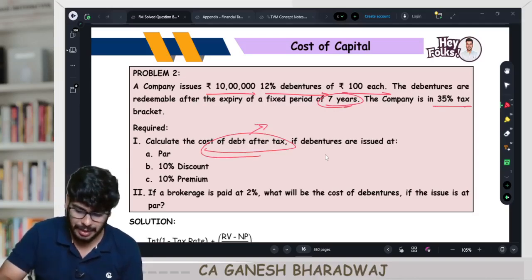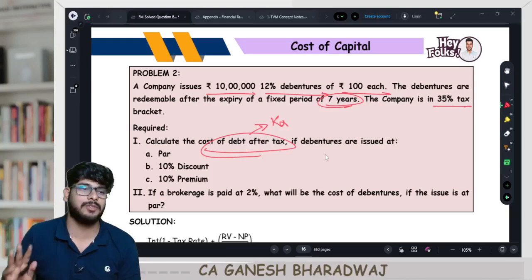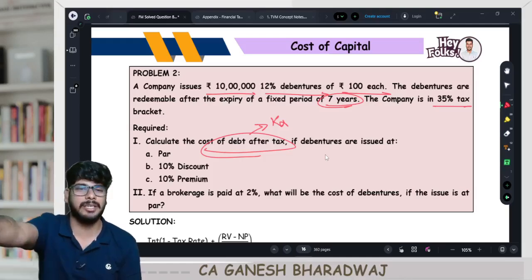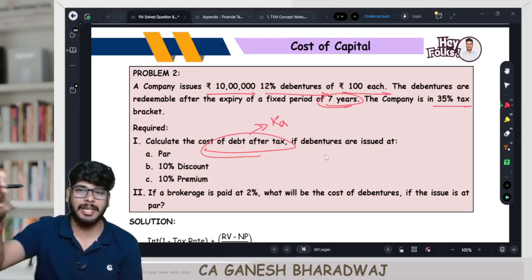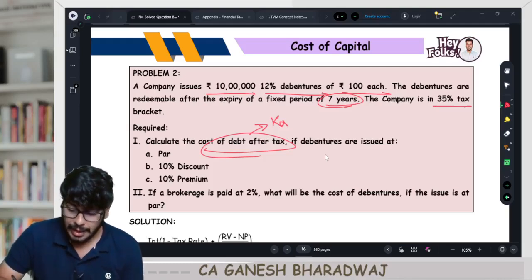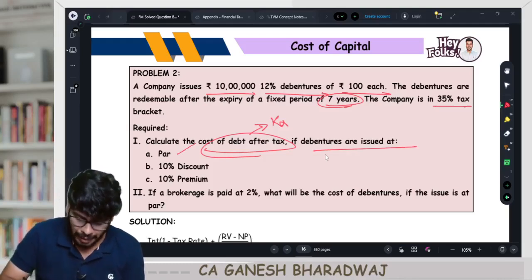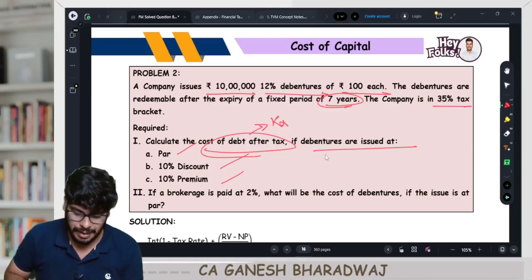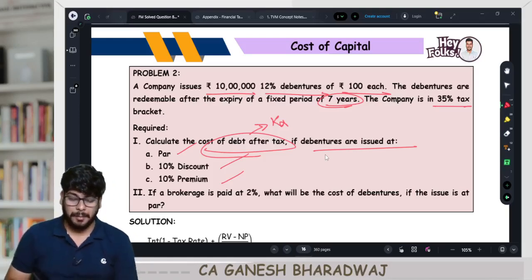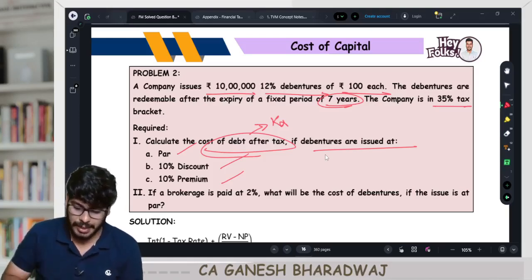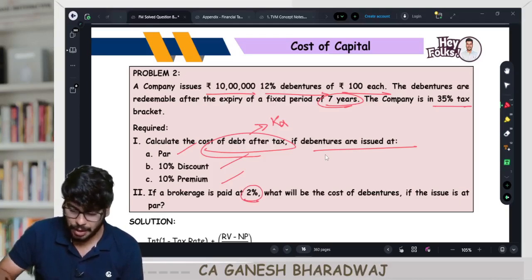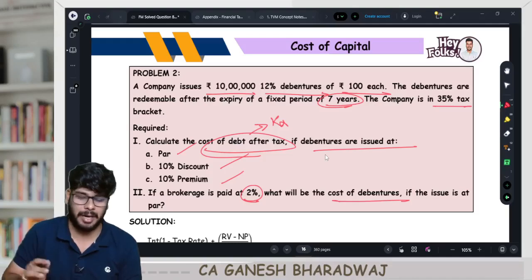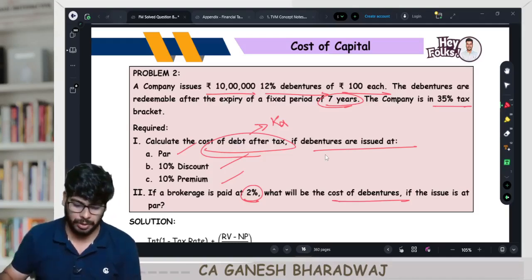Always remember, when they use the word KD, it is post-tax only. Why? Because tax shield is considered in the calculation, no? Interest, I into 1 minus T, only we calculate. If the debentures are issued at A, par, B, 10% discount, and C, 10% premium. And the second part of the question says, if a brokerage of 2% is paid, what will be the cost of debentures if the issue is made at par? Now, forget the second part. Let's focus on the first part.